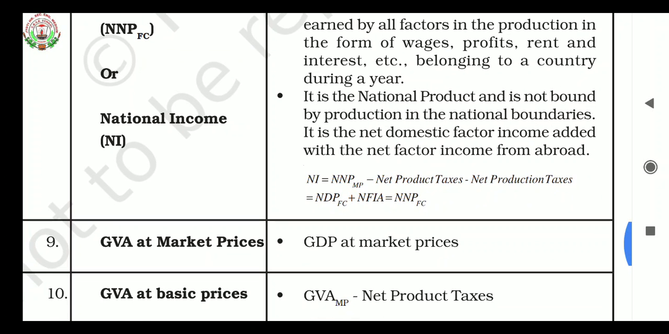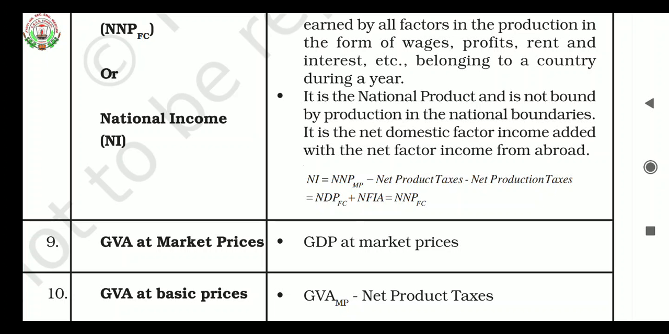So the formula is: national income equals net national product at market price minus net production taxes, which equals net domestic product at factor cost plus net factor income from abroad, which equals net national product at factor cost. It means national income.